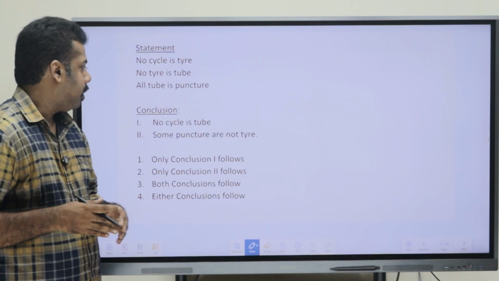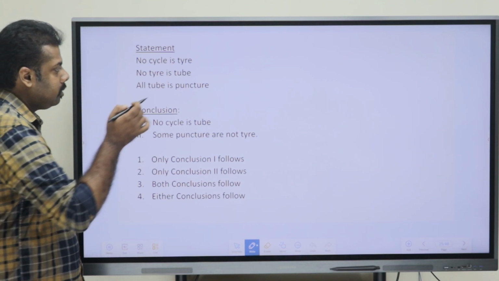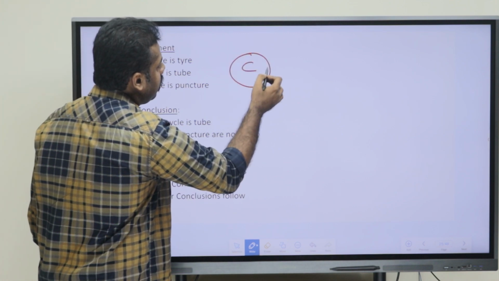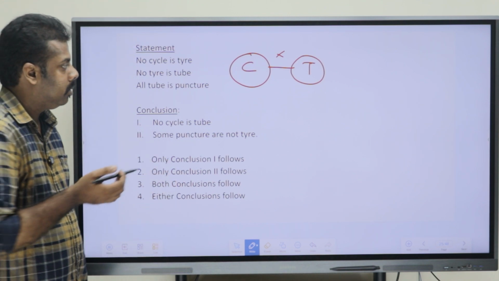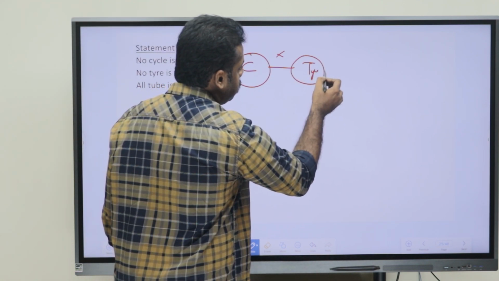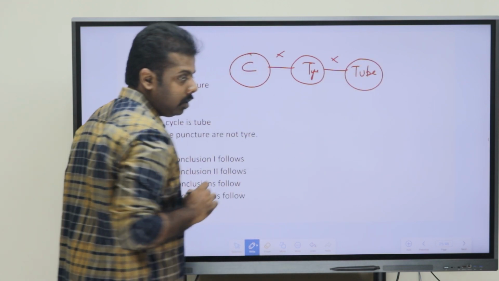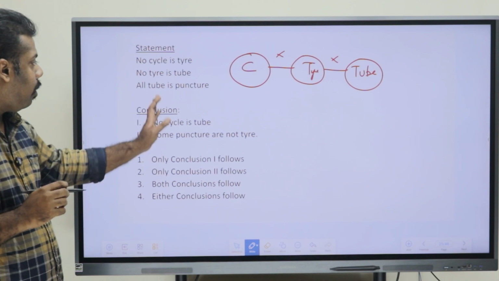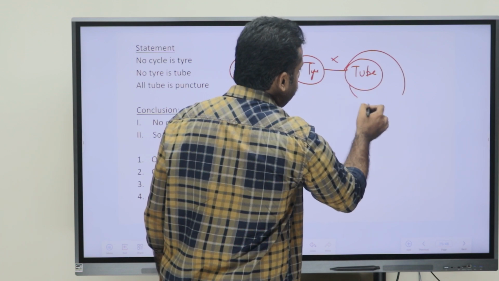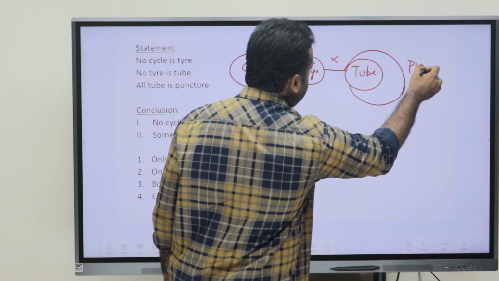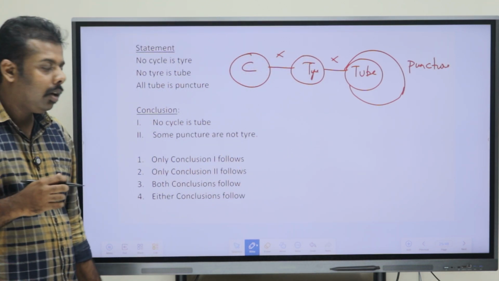First we draw the diagram here. No cycle is tire, so cycle and tire have no relation. Then no tire is tube, so tire and tube have no relation. The last one, all tube is punctured, so tube is completely inside punctured. Now discussing the conclusions here.